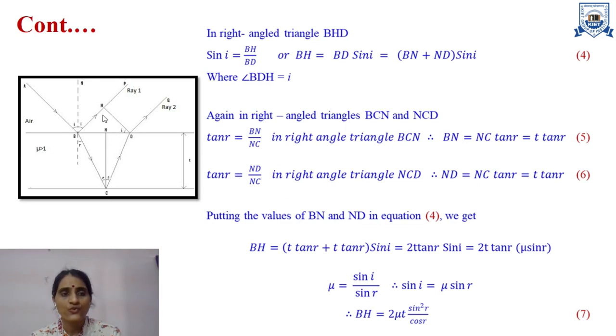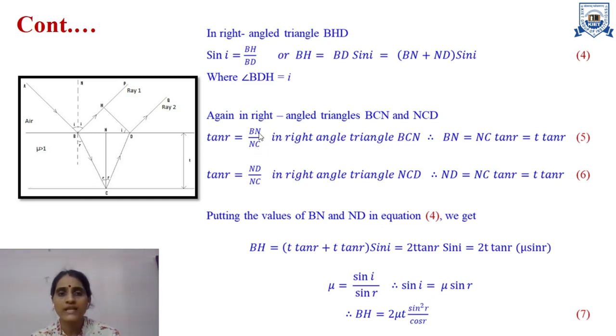So in order to get the value of BN, here we will consider the angle that is tan R, and tan R is nothing but perpendicular upon base. So if my angle N is 90 degrees, the perpendicular component is BN and base is NC, so tan R is BN upon NC.